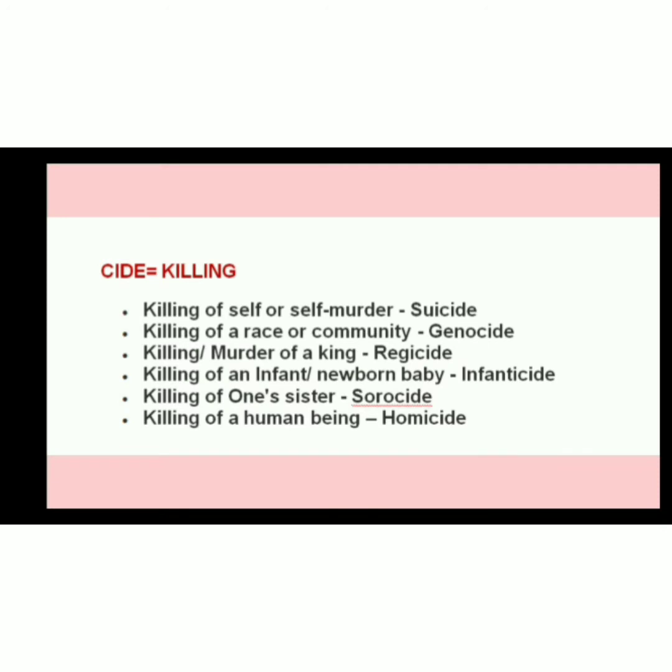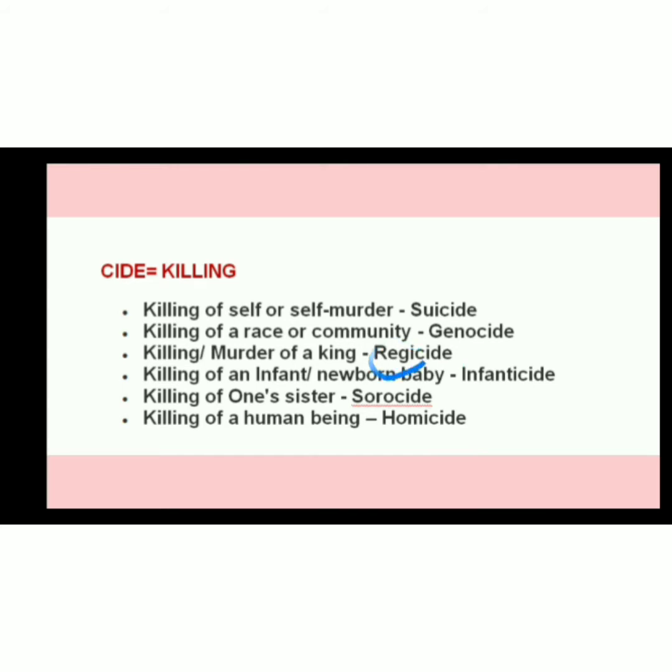First one is CIDE, side, that means killing. So killing of self or self-murder is called suicide. You must have heard. Killing of a race or community: for total race or community we have used a root word here, that is geno, G-E-N-O, and for killing it is side, C-I-D-E, genocide. Killing or murder of a king is called regicide.